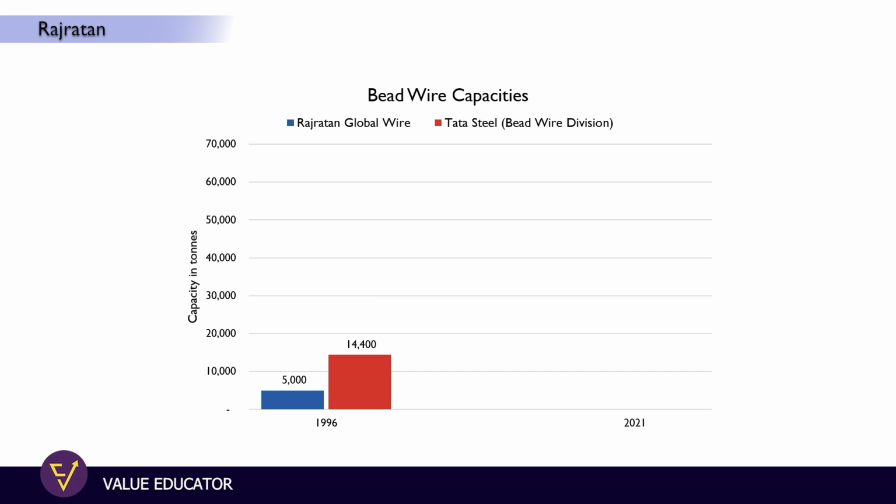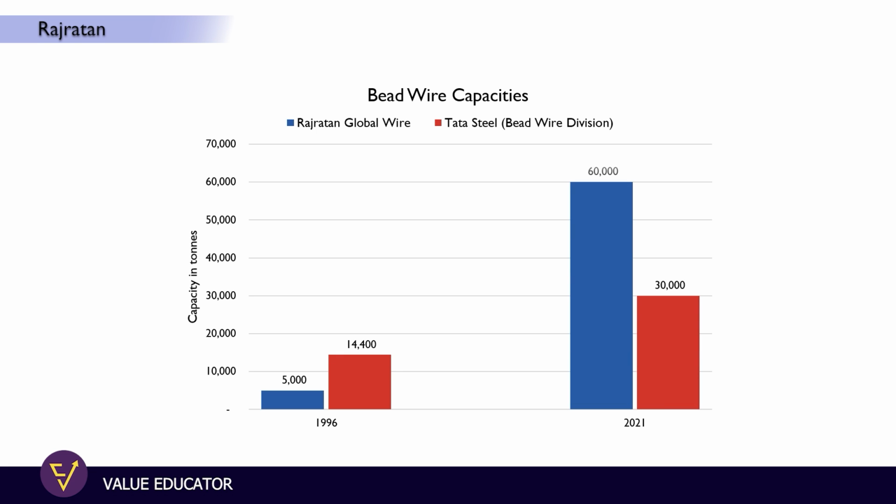If we check this graph, we can compare Rajratan Global Wire and Tata Steel capacity. Over the period of time, Rajratan increased capacity from just 5,000 metric ton per annum to 60,000 metric ton per annum, while Tata Steel capacity in 1996 was 14,400 and it increased to 30,000 metric ton per annum in 2021. Currently Rajratan Global Wire has the highest capacity of bead wires in India, and they are the leaders in it.